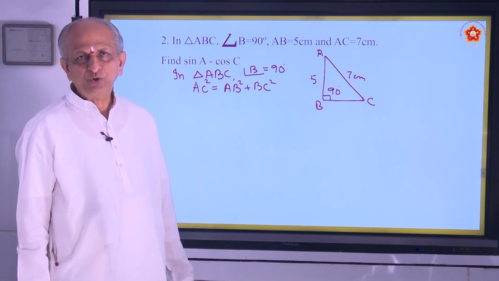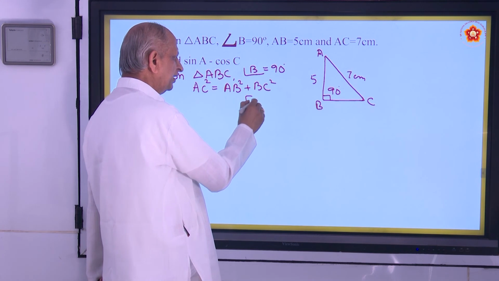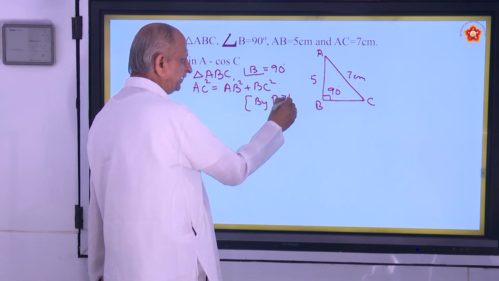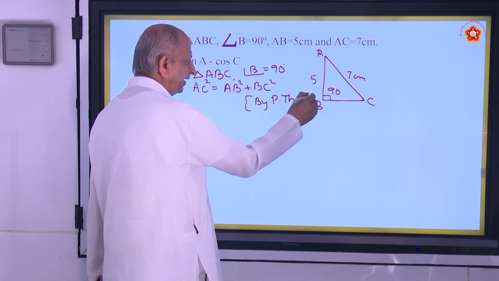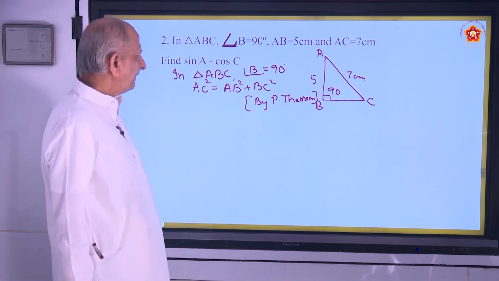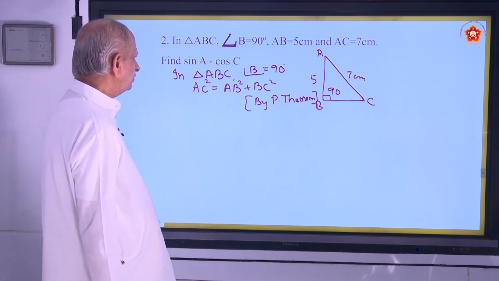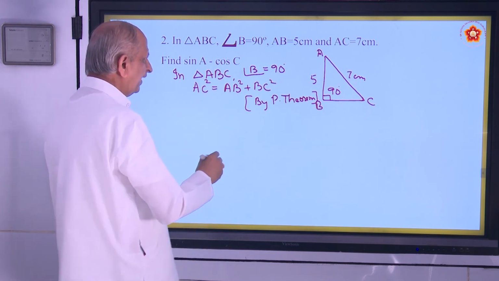And how did you write that relation? That is by Pythagoras theorem. With reference to right angle triangle, we have a very, very famous theorem called Pythagoras theorem.